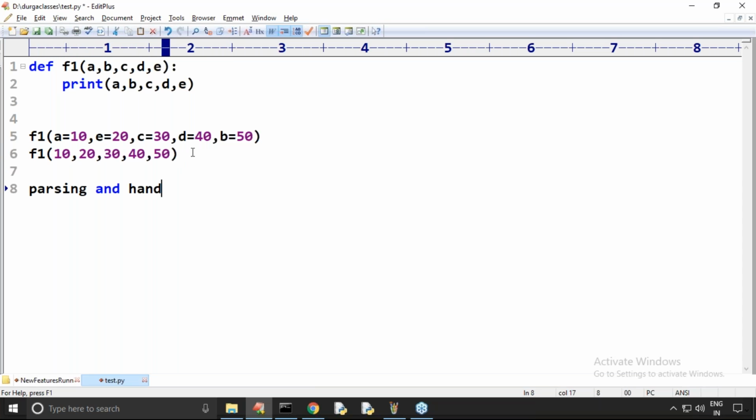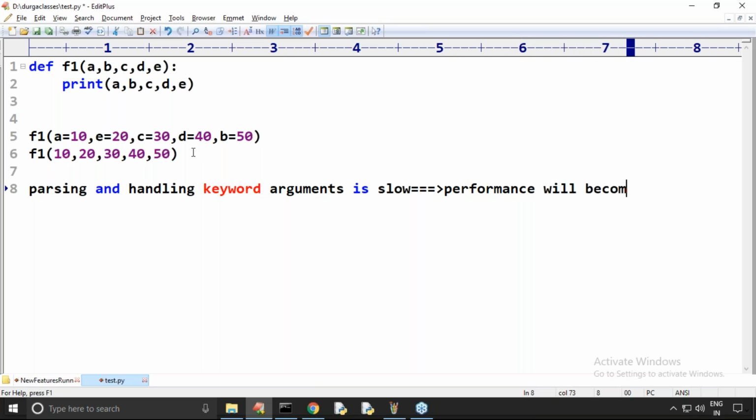Parsing and handling keyword arguments. Keyword arguments. Parsing and handling keyword arguments is very slow. That's why if we are using a larger number of keyword arguments, performance will become low. Remember this one.